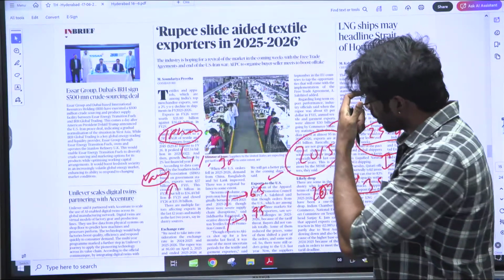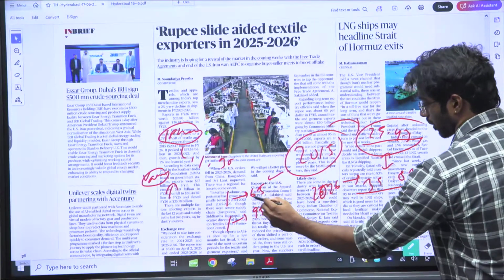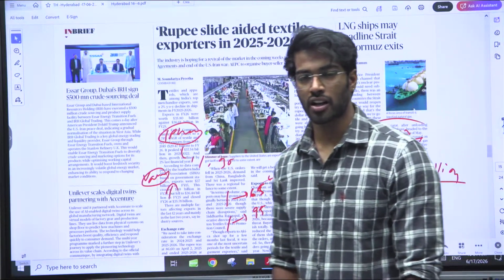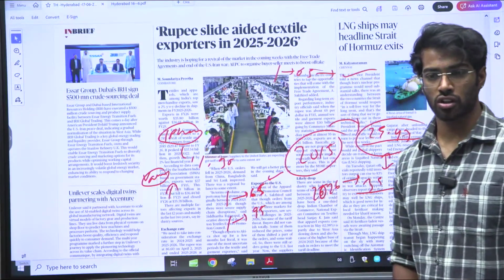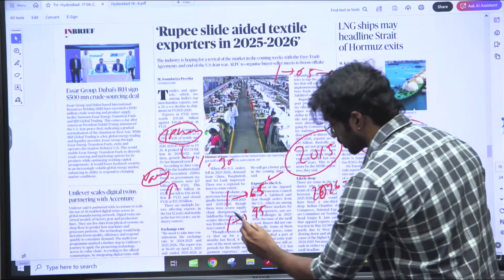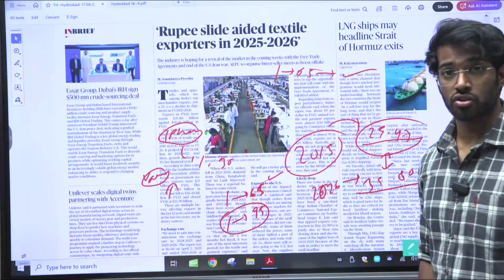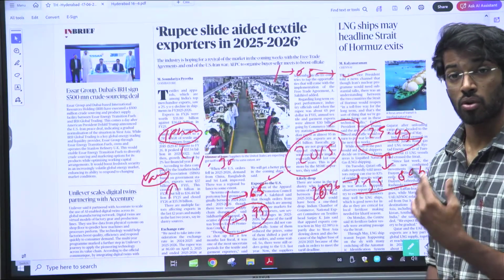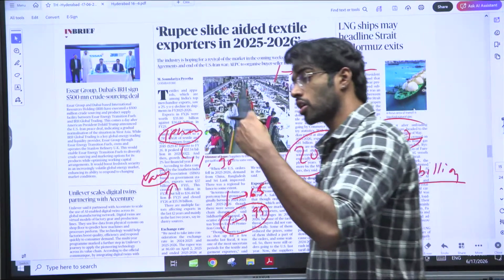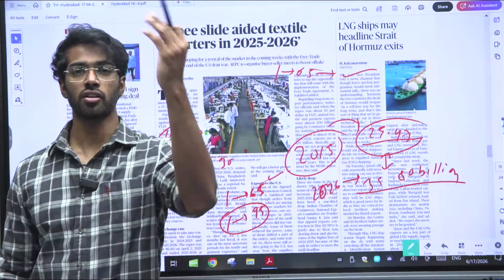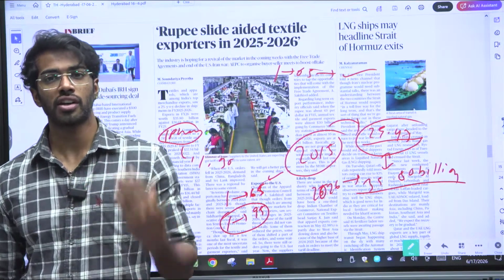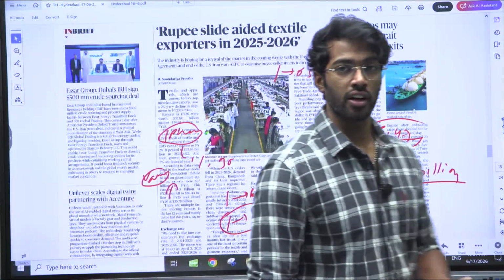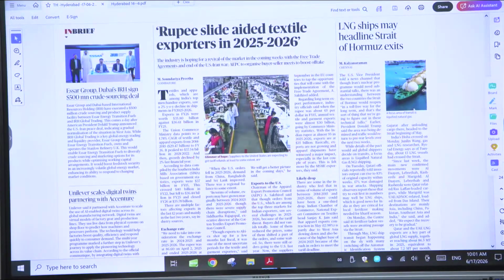Why? Let's say we have 65 rupees per dollar, meaning that one shirt costs 65 rupees, then demand is going to be some level. But the change in rupee value, meaning that there's depreciation to 95 rupees, right? The depreciation happened to 95 rupees, meaning that the shirts that are made in India are even cheaper in the USA. So what should have happened? The exports should have increased, but exports did not increase, right? That is one thing that we have to notice, right? And the reason the exports did not increase is because of many reasons, right?